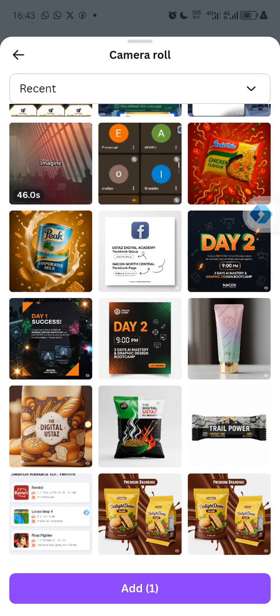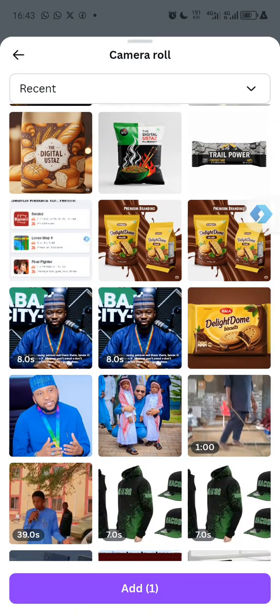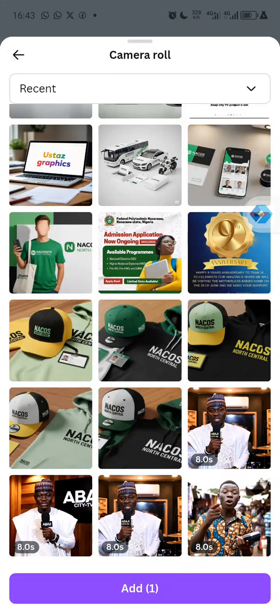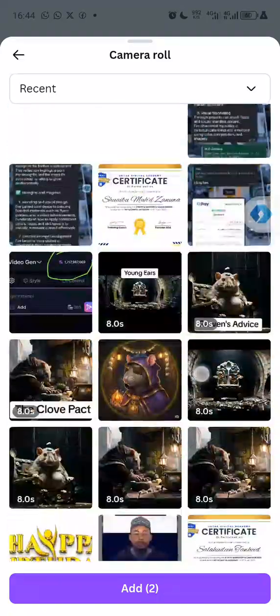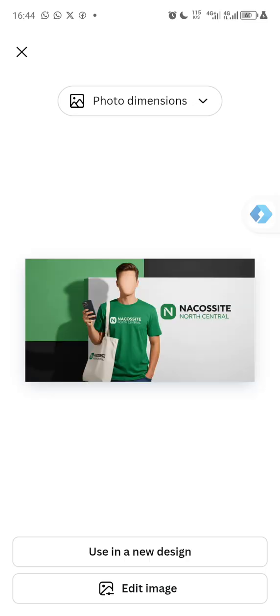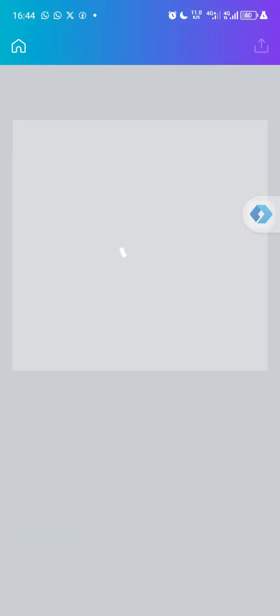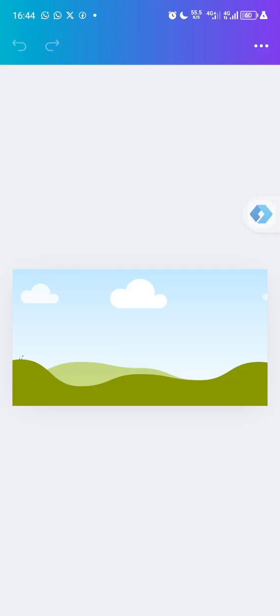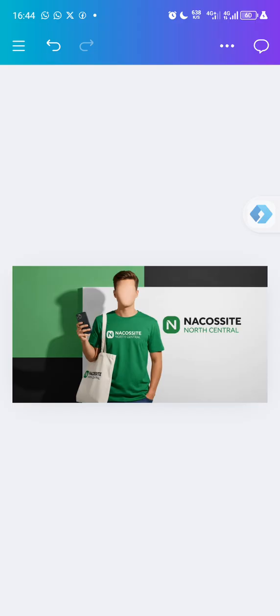Maybe I have some errors when creating my design with AI. Maybe the text is not what I want it to be on the design, and I want to clean the text. It's very easy. Let's take an example with this Narcos. This guy actually created a design using Canva. So instead of Narcos, he got Narcos site. Let me click on add one, because I'm only editing one. Just click on new design. By using it in a new design, the design will be ready for you. As you can see, I'm already in Canva.